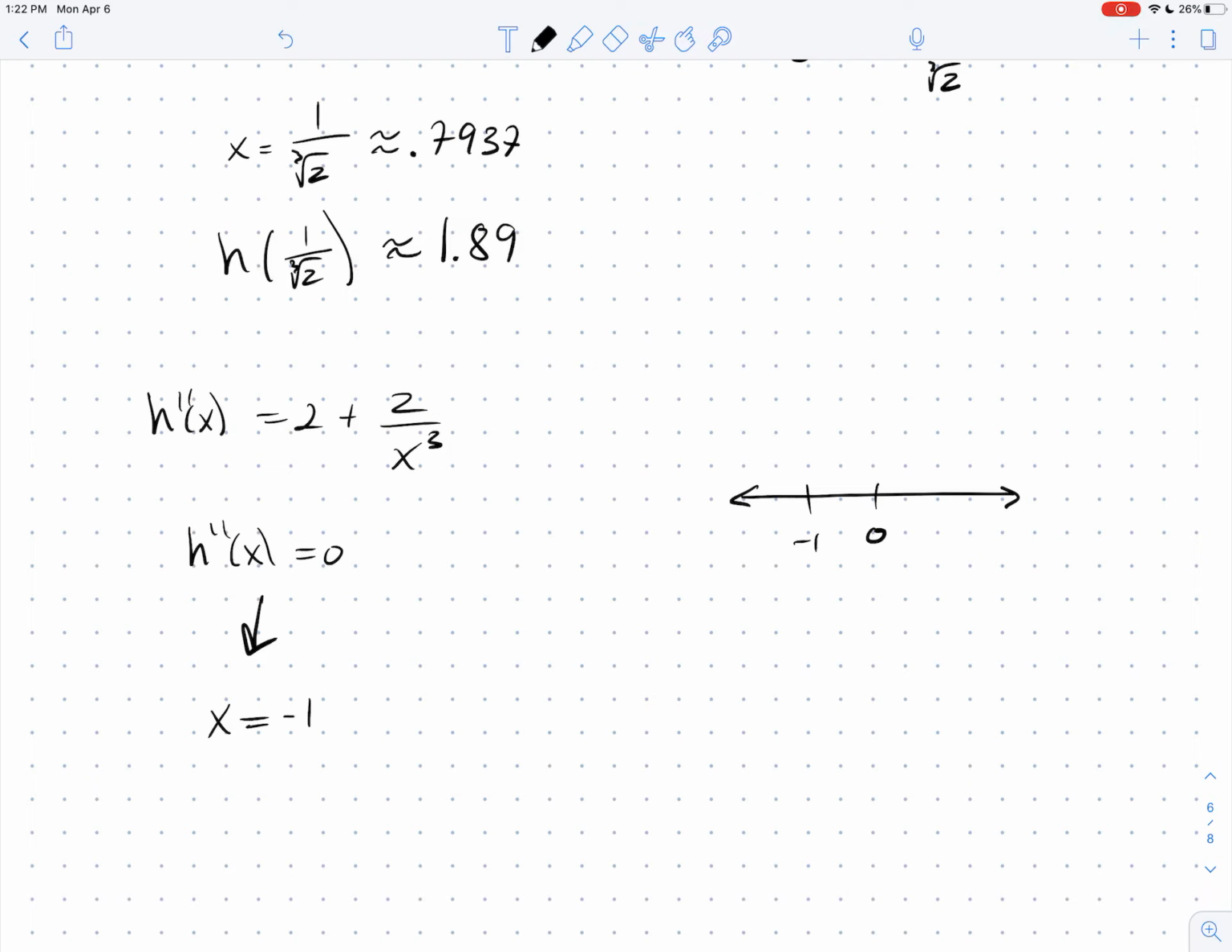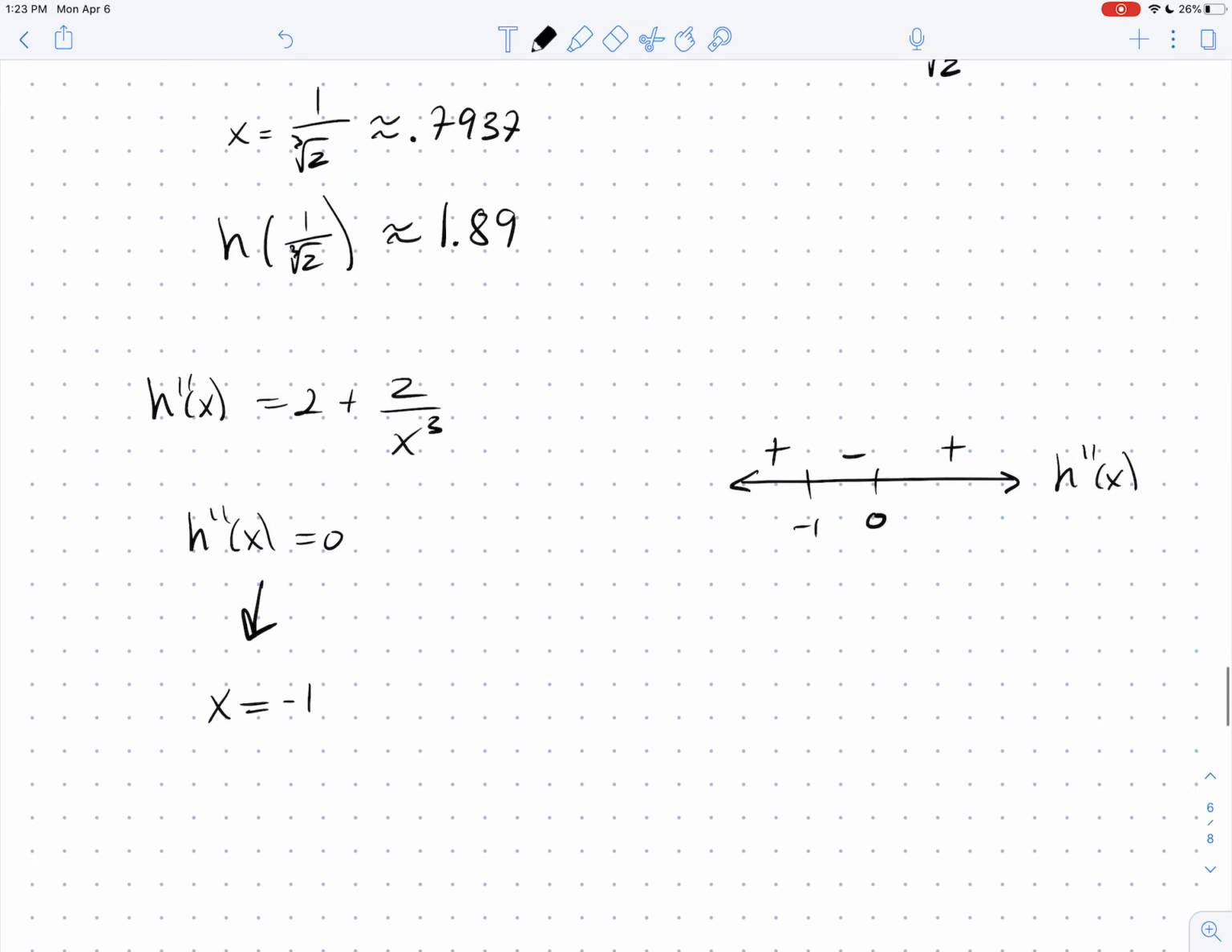So let's see, when I plug something bigger than 0 into h double prime, it's pretty clear that it's going to be positive. Let's plug in minus a half. When I plug in minus a half, I get 2 plus 2 over minus a half cubed. It's going to flip. This thing is going to be negative now. And then when I plug in, I don't know, negative 2, it's going to go back to being positive, because the large number in the x cubed downstairs is going to make this small, and the negative will be swallowed up by the plus 2. So that's the number line for h double prime of x.